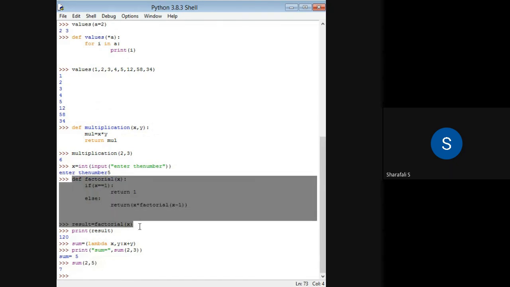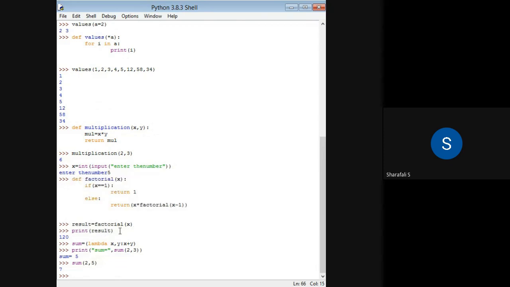In this case we are using this many instructions to find the factorial of a number. Next time, if you want to find the factorial of a number in a program, then you can use this particular expression. And once you define this function, then you can just recall it. You don't have to define it again and again.